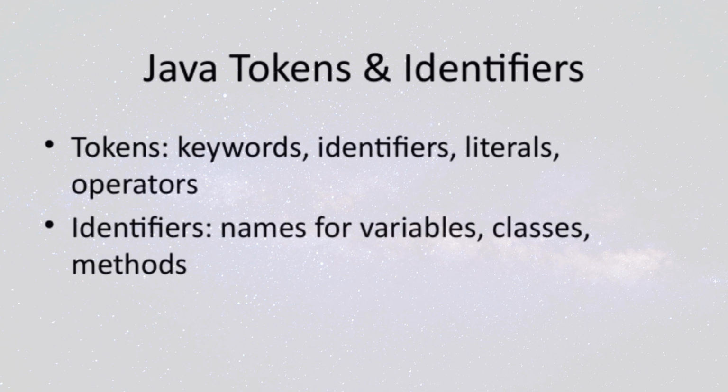Next, identifiers are essentially the names we give to variables, classes, and methods. These names are what we use to reference different parts of our code, making it readable and organized. It's important to choose meaningful identifiers so that our code remains clear and maintainable. Remember, understanding how tokens and identifiers work is fundamental because they are the building blocks of any Java program. Recognizing these components helps us write better code and debug more efficiently. This knowledge ties back into the overall theme of mastering Java syntax and writing clean, effective code.